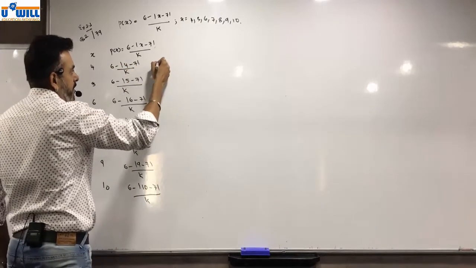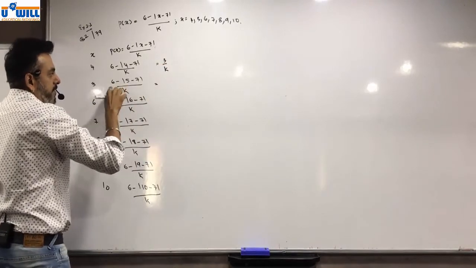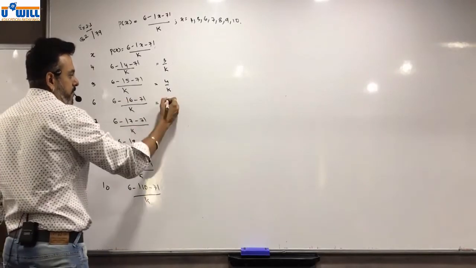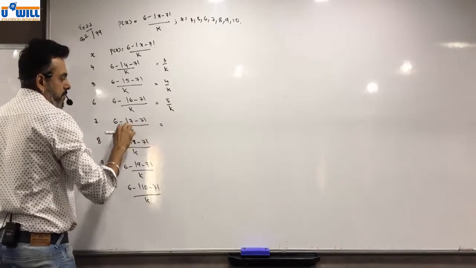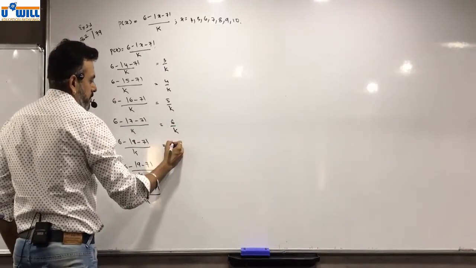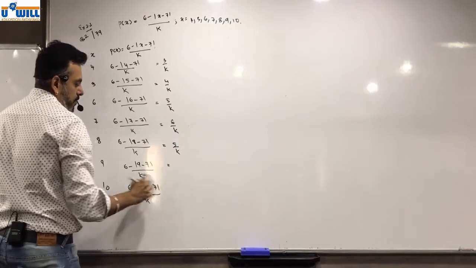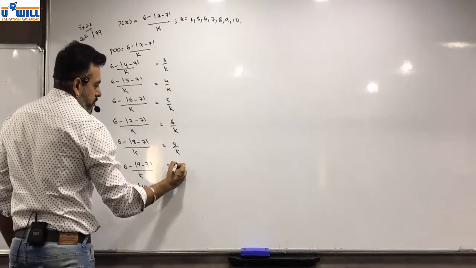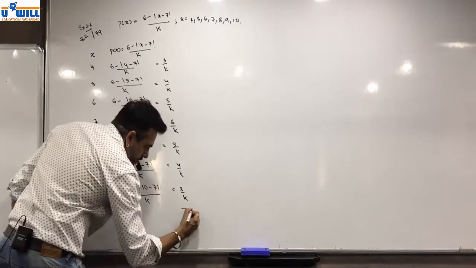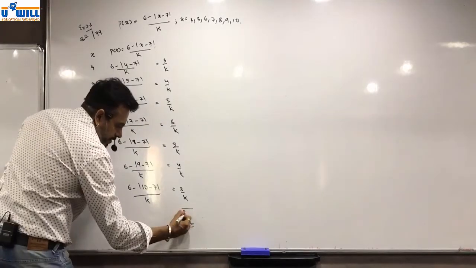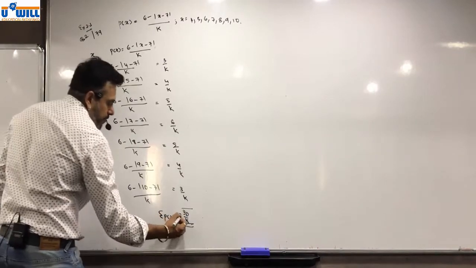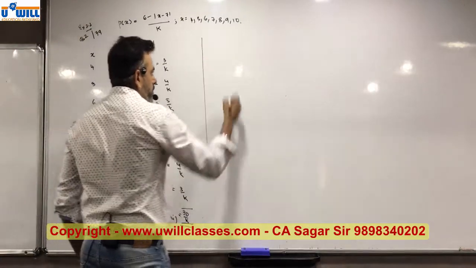So 6 minus 3 is equal to 3 by K. 6 minus 2 is equal to 4 by K, 6 minus 1 is 5 by K, 6 minus 0 is 6 by K, 6 minus 1 is 5 by K, 6 minus 2 is 4 by K and 3 by K. Total 30 by K. Sigma P of xi is equal to, now what's the rule?